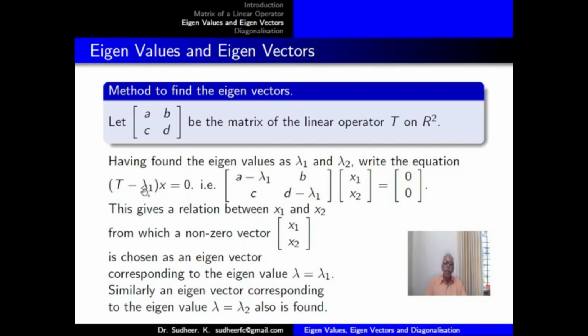Similarly, (T minus lambda2 I)x equal to 0 gives the matrix [A minus lambda2, B; C, D minus lambda2] acting on (x1, x2) equal to (0, 0), which gives a relationship connecting x1 and x2, from which the eigenvector corresponding to lambda2 can be found.